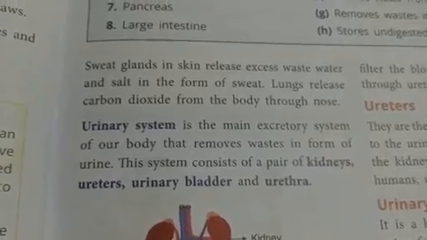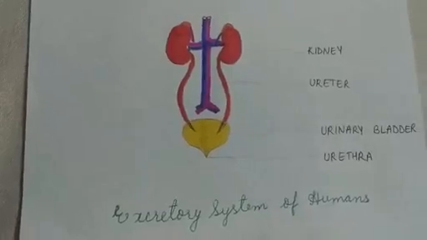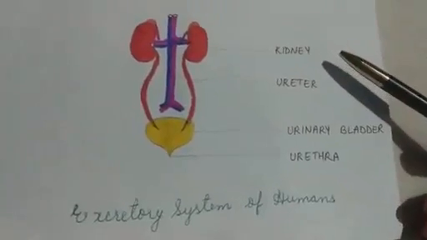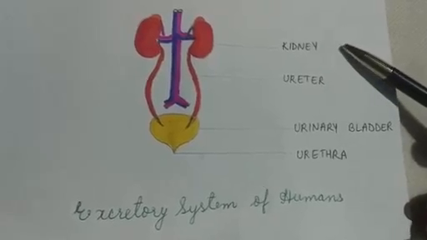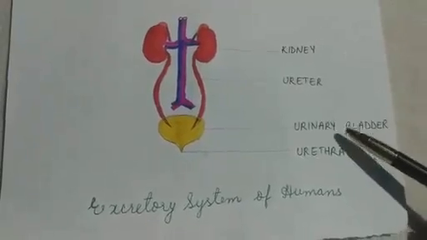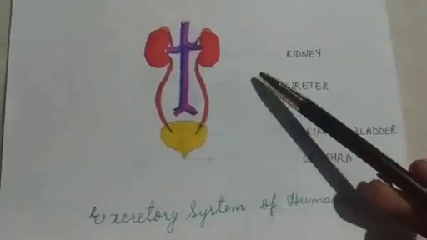Now let us see the excretory system of humans. The four major parts, or you can say the main organs of the excretory system, are kidney, ureter, urinary bladder and urethra. Kidney.